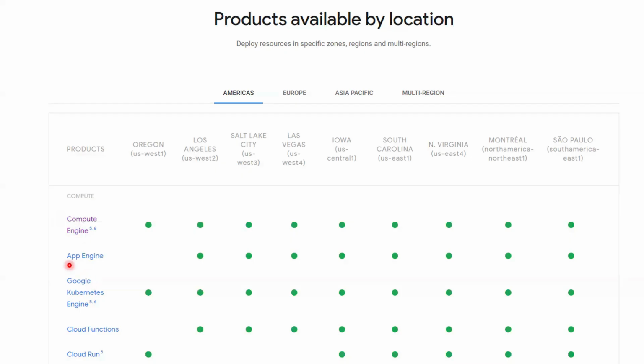Next one, App Engine. Look at here. It is not available in Oregon. And Google Kubernetes Engine is available in all the regions. Yeah, Google Kubernetes Engine.